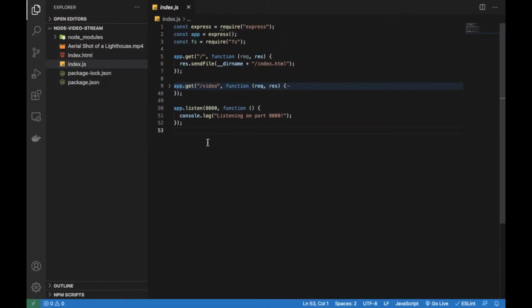Okay, so here we have the source code. As you might be familiar with, we have a basic Node.js server setup using the Express module. We have a route for GET slash where we send an index.html page, and we have a slash video route which we will see later, and we have the server listening on port 8000. First of all, let me show you how the app runs, then we will look at this code and the index.html file. Also, I have stored a video file over here to be streamed.